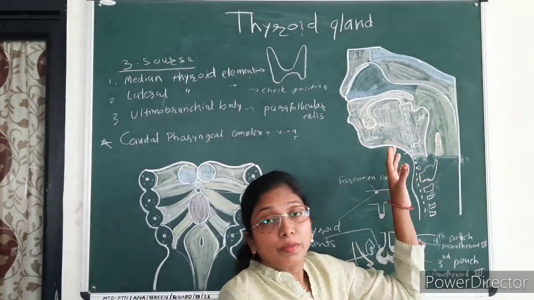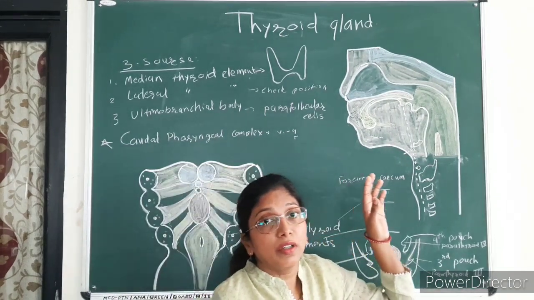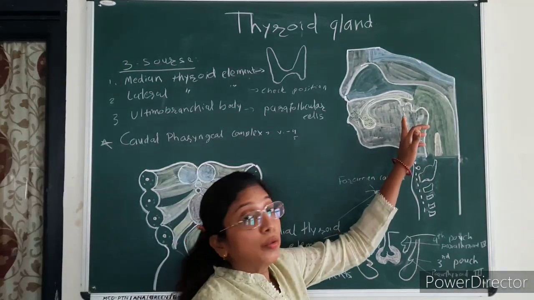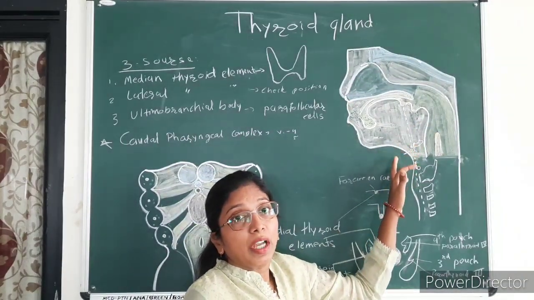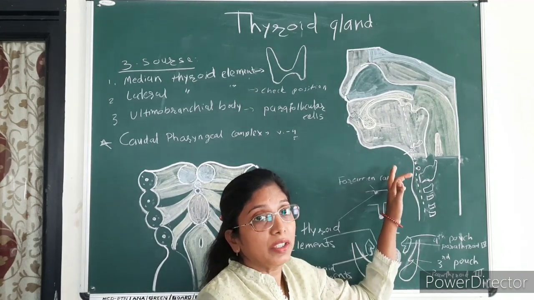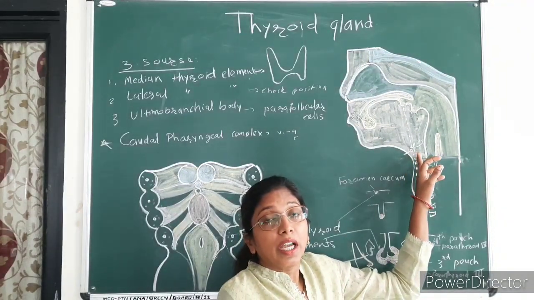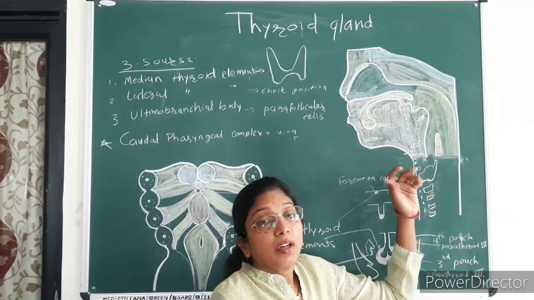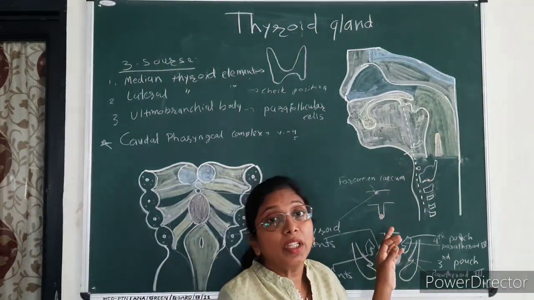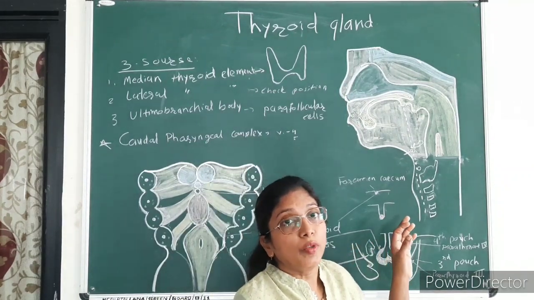Now the anomalies of the thyroid gland. First, the thyroglossal cyst and thyroglossal fistula. A part of the thyroglossal duct may remain patent and form a cyst. When this cyst opens on the skin, it forms a thyroglossal fistula. When the caudal part of the thyroglossal duct remains patent, it forms the pyramidal lobe.